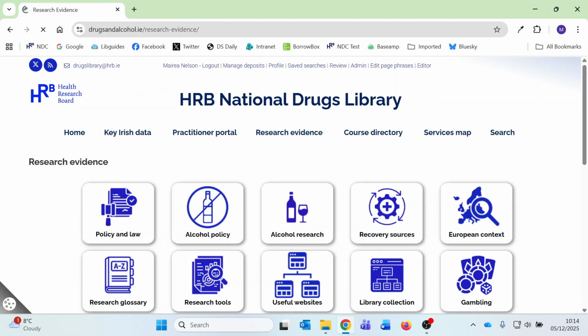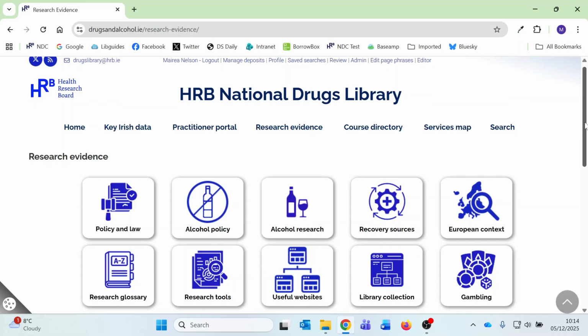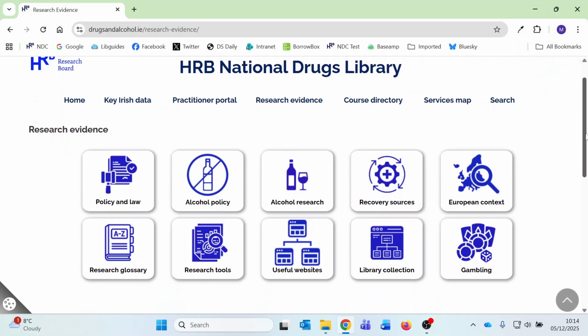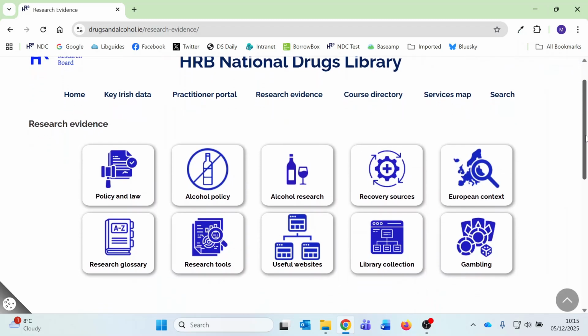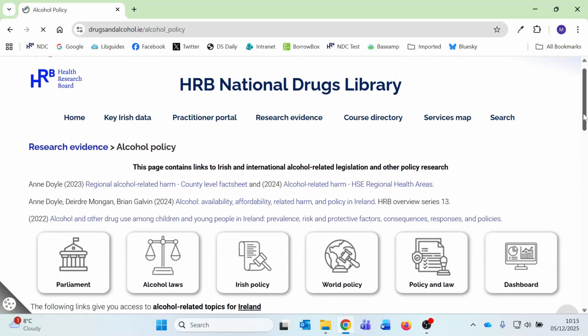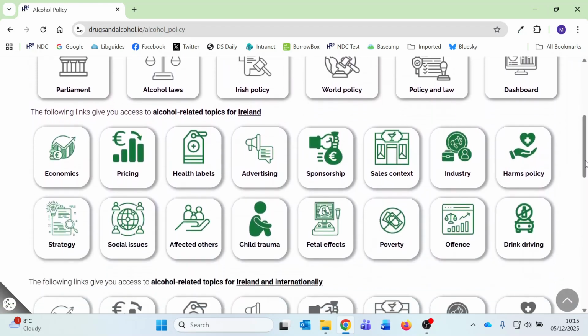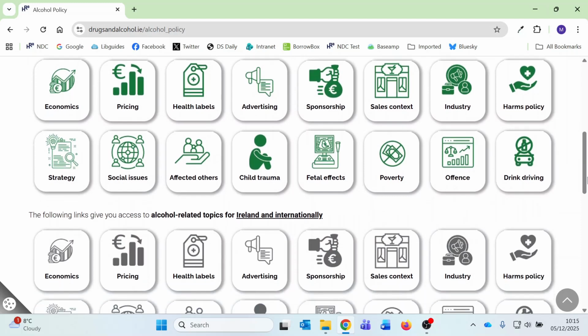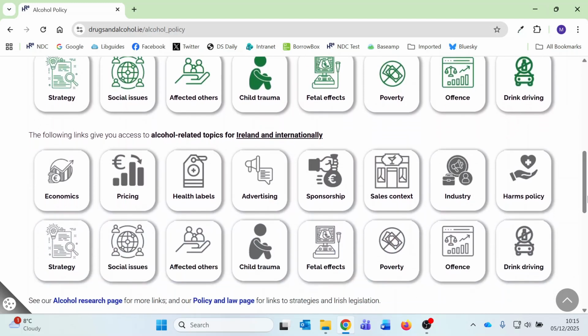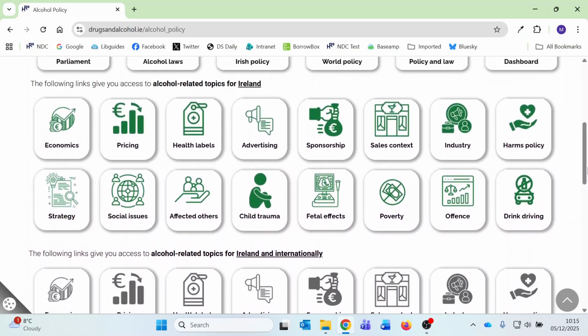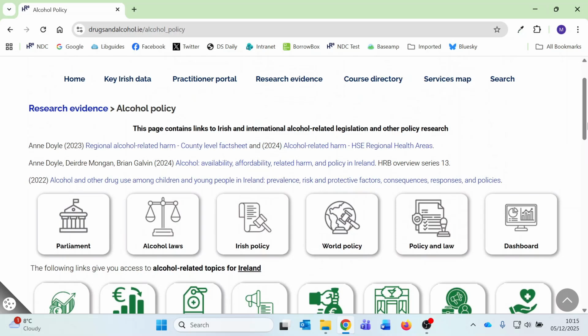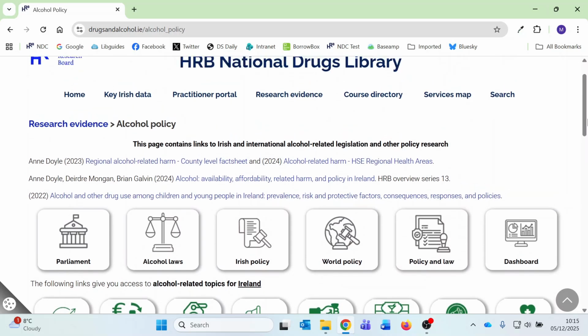As alcohol is the most common drug found in our collection, we have provided two alcohol pages looking at policy and research. They are similar in design. First is alcohol policy. At the top, there are a few key documents and then links to specific alcohol related reports and topics for Ireland. Links are then repeated for Irish and international research. Click on any of these subjects to see those items in our collection.